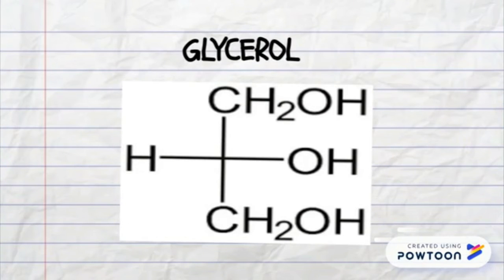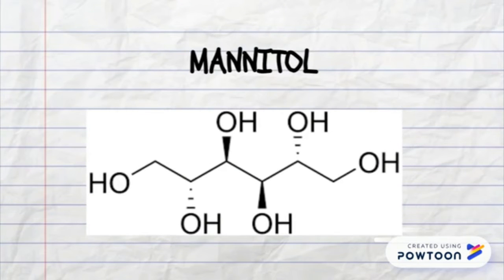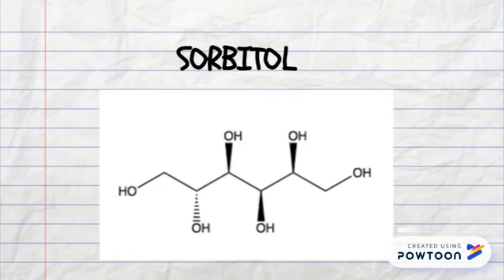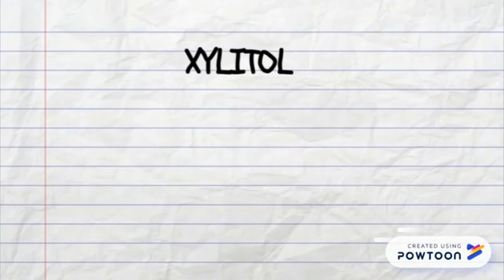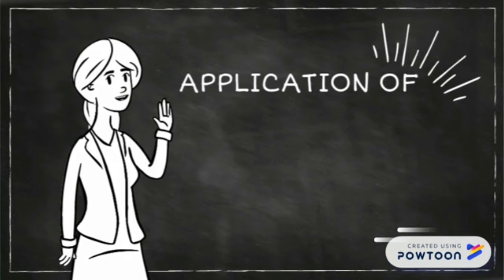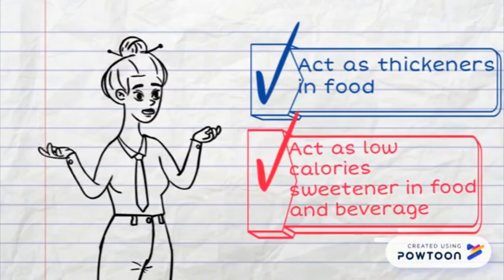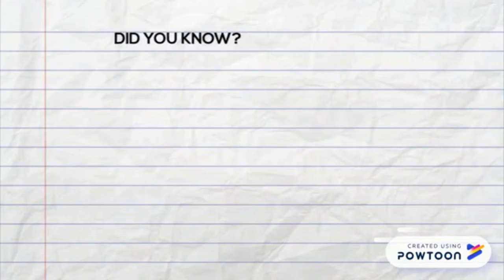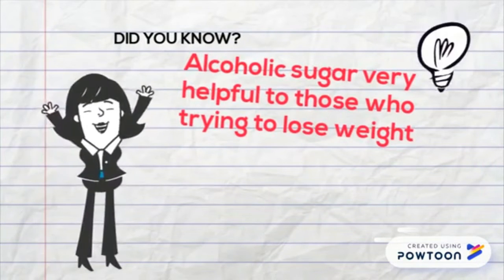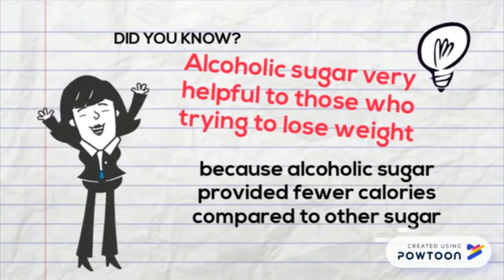glycerol, erythritol, mannitol, sorbitol, and xylitol. Application of alcoholic sugar: it acts as a thickener in food and as a low-calorie sweetener in food and beverages. Did you know that alcoholic sugar is important to those who want to lose weight? Because it provides fewer calories compared to other sugars.